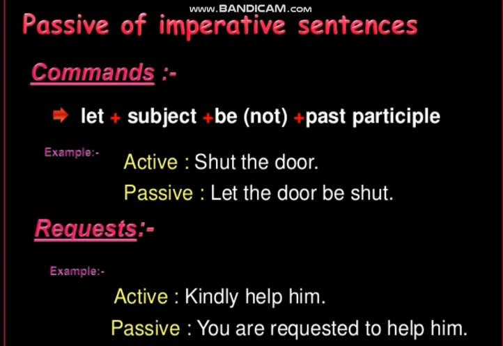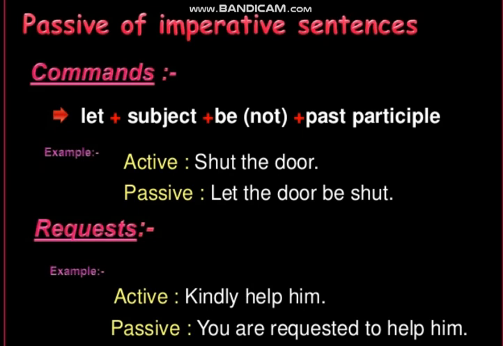Obviously the person who is being addressed is you. In such sentences in which we have no subject, as in the above sentences, shut the door, kindly help me, in all affirmative sentences we have a hidden subject, which is you.